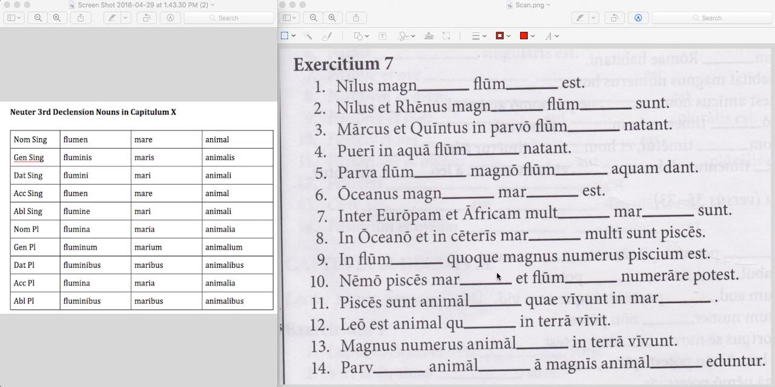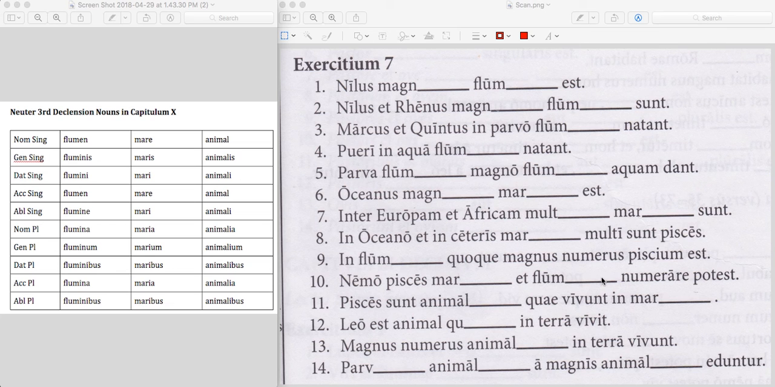So what we're going to need here is two genitives, right? The fishes of the sea. I mean, yeah, you could say the fishes in the sea, but if it were that, there would be an in here. So we're going to assume that this is the fishes of the sea, and of the rivers. So two genitive plurals. And we're going to look down here. We're going to see genitive plural marium and fluminum, both with that ium ending here. So pisces marium et fluminum.